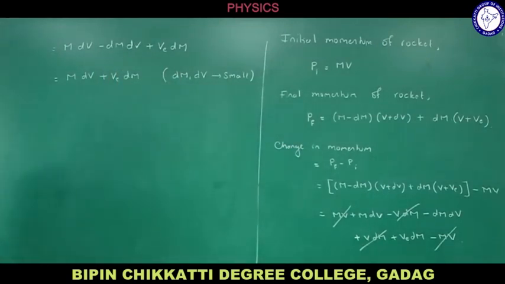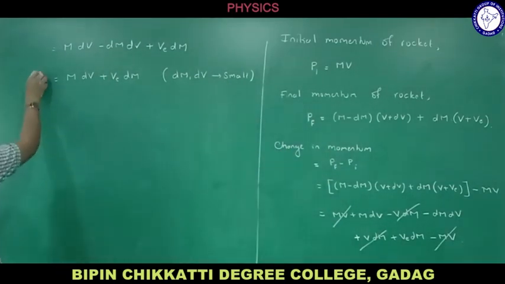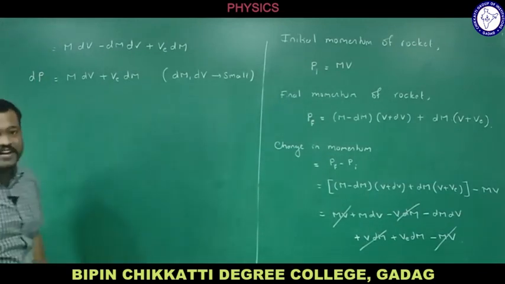So we got m dv plus ve dm. What is this? This is nothing but change in momentum. Let me write change in momentum as dp, right? dp is equal to m dv plus ve into dm.